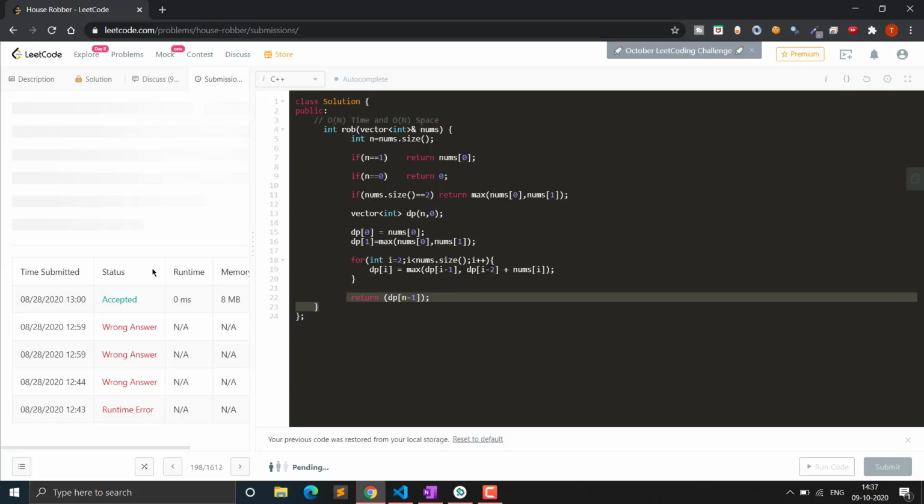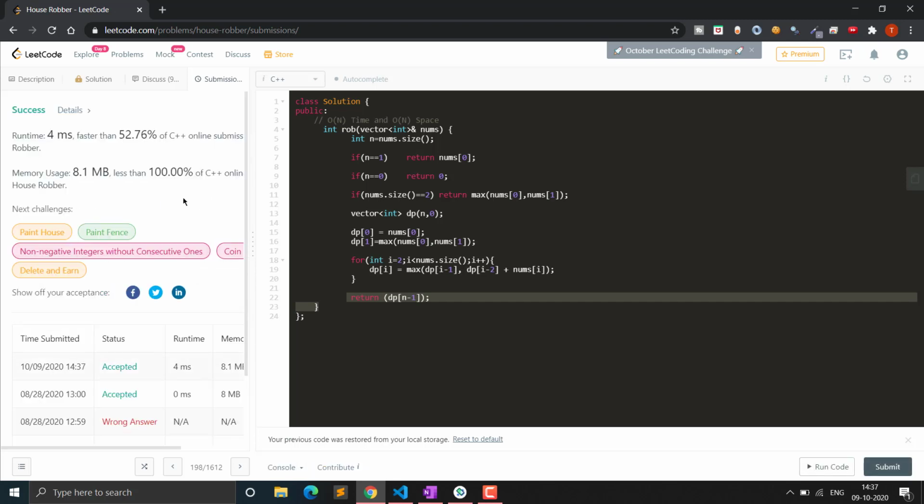So let's submit the solution. Actually I tried many solutions, as you can see here, but they didn't succeed. This one took less memory than 100% of the solutions, and it was faster than 52.76% of solutions.